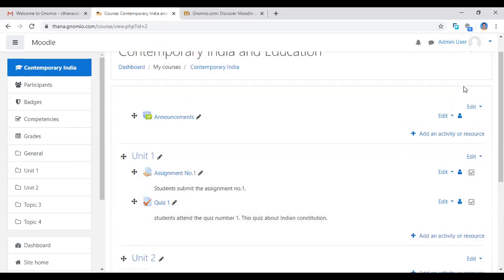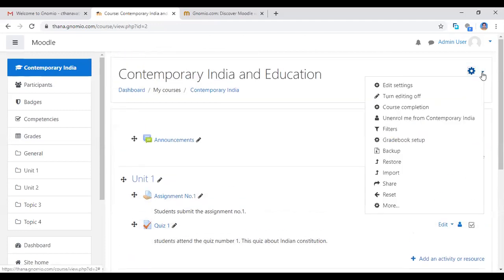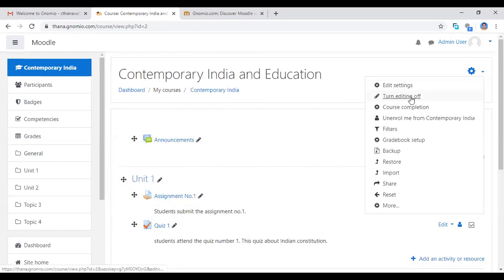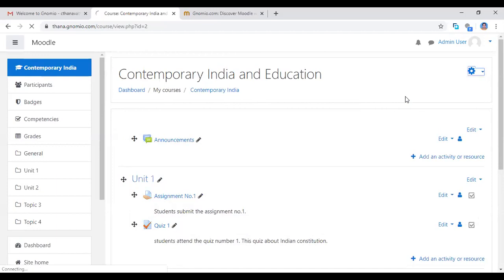Now I'm going to change this edit button: click this settings button, click turn editing off. See here, this editing button is on. Don't forget to click the turn editing off button.